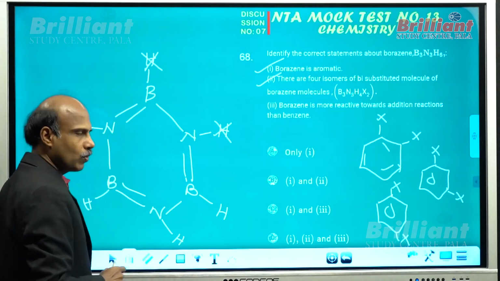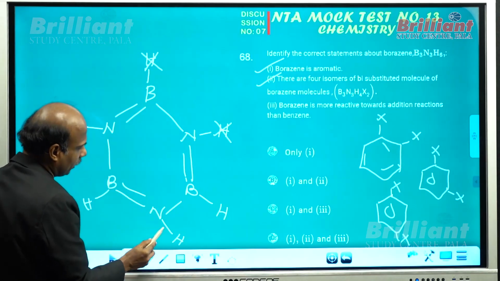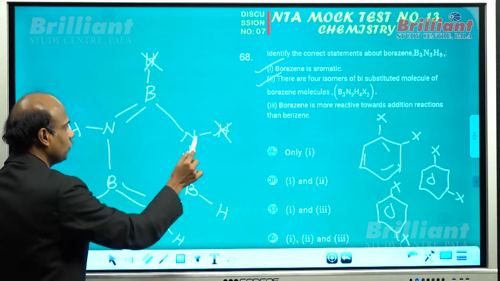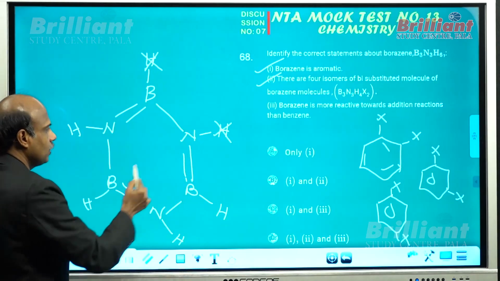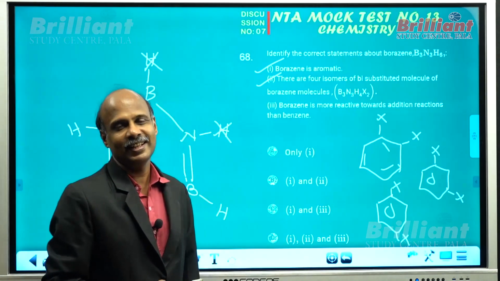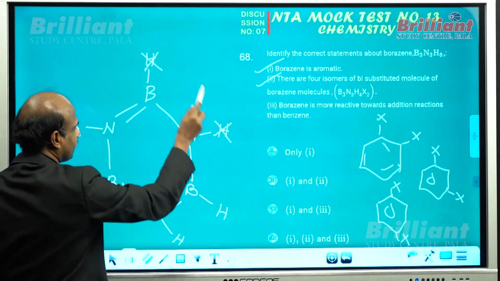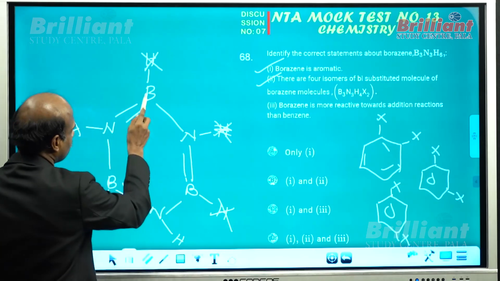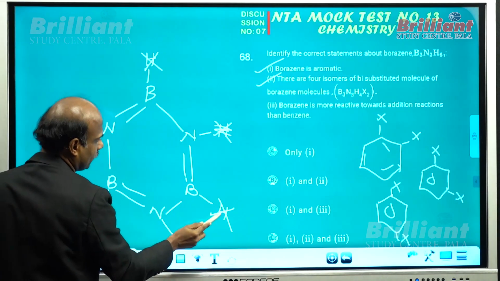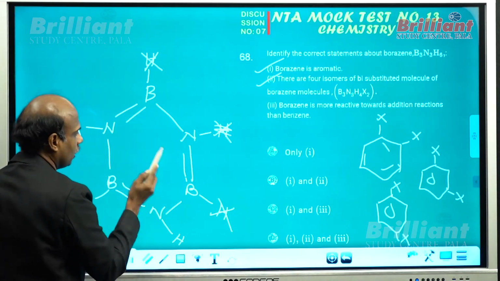What about para? There is only one para derivative, no doubt. If you put one X here and you have to put the other diametrically opposite here, one X lies on boron and the other X lies on nitrogen. And if you put one X here, the other X will be here. So that is also identical. So there is only one para. But what about meta? There are 2 meta possible in the case of borazine. You know how? If you put one X here and one X here, both lie on boron atoms. You can replace this hydrogen with X and this hydrogen with X here. So both the X lie on the boron atom.